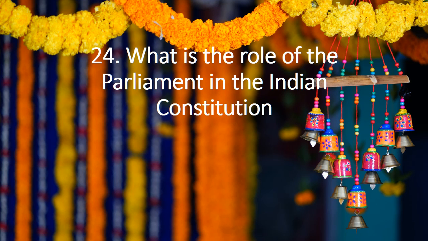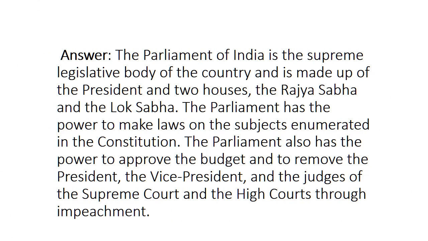24. What is the role of the Parliament in the Indian Constitution? Answer. The Parliament of India is the supreme legislative body of the country and is made up of the President and two houses, the Rajya Sabha and the Lok Sabha. The Parliament has the power to make laws on the subjects enumerated in the Constitution. The Parliament also has the power to approve the budget and to remove the President, the Vice President, and the judges of the Supreme Court and the High Courts through impeachment.